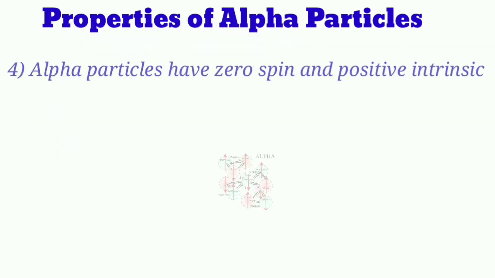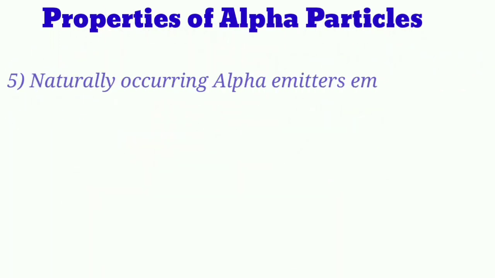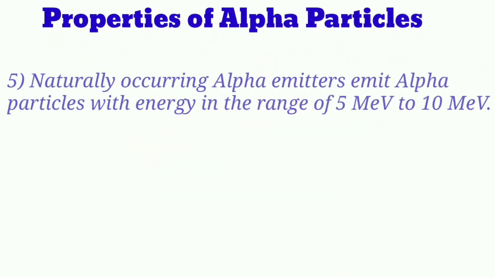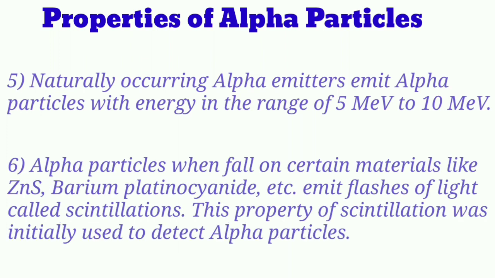Alpha particles have zero spin and positive intrinsic parity. Naturally occurring alpha emitters emit alpha particles with energy in the range of 5 mega electron volt to 10 mega electron volt. When alpha particles fall on certain materials like zinc sulfide, barium platinocyanide, etc., they emit flashes of light. This is called scintillation. This property of scintillation was initially used to detect alpha particles.